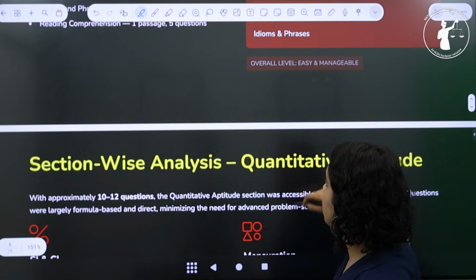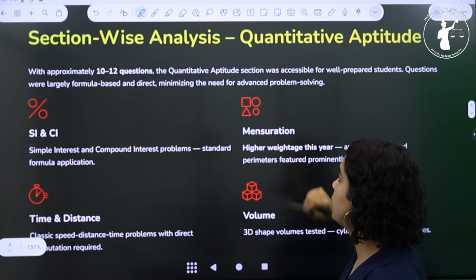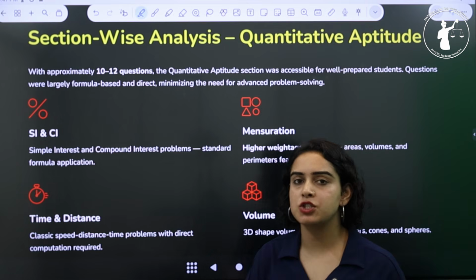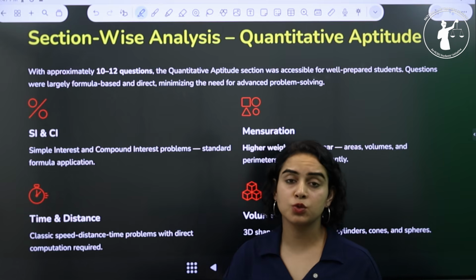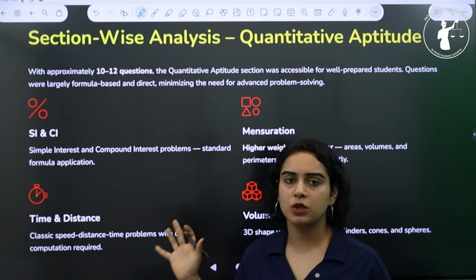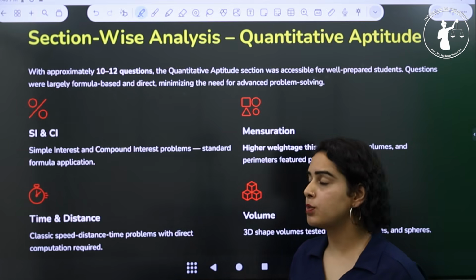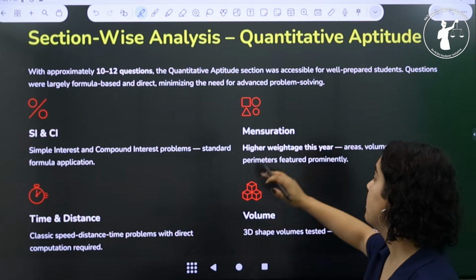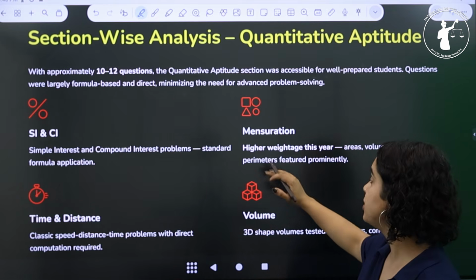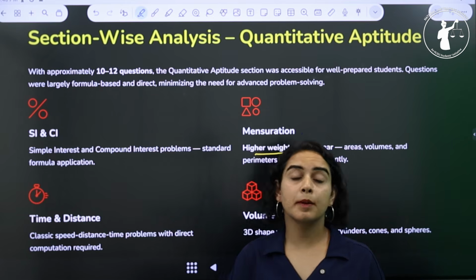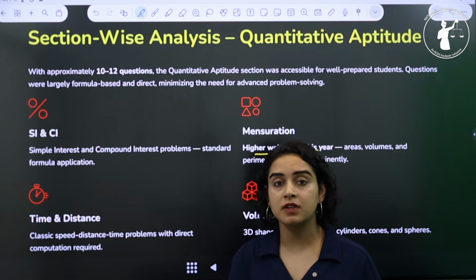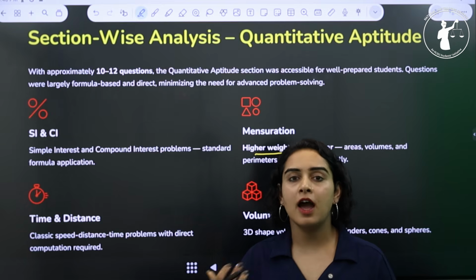Then moving ahead with the quantitative aptitude section. This section had around 10 to 12 questions and most of the questions were direct and formula based. So the students who had practiced the quantitative section properly found it pretty easy to answer all the questions. Some of the important topics were simple interest and compound interest, mensuration, time and distance and volume. And interestingly, mensuration had higher weightage this year compared with other years. So overall, this section was easy to moderate because even the calculations were not very tricky and not very time consuming.